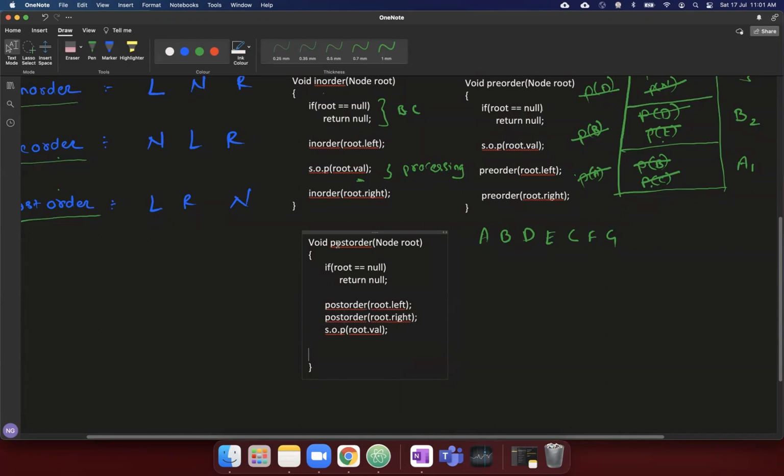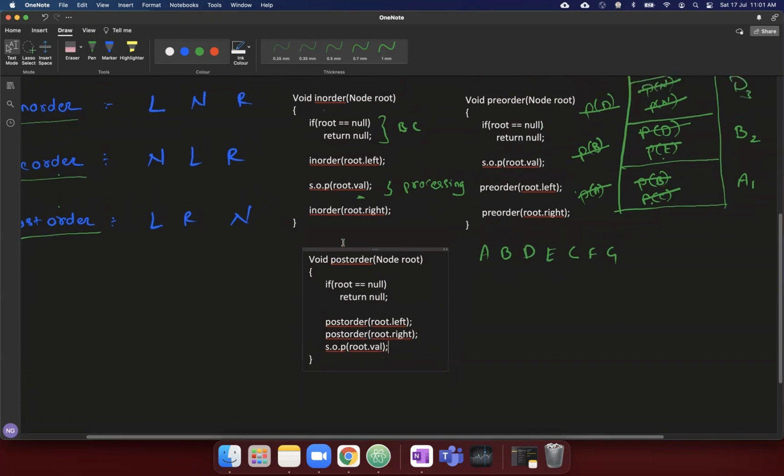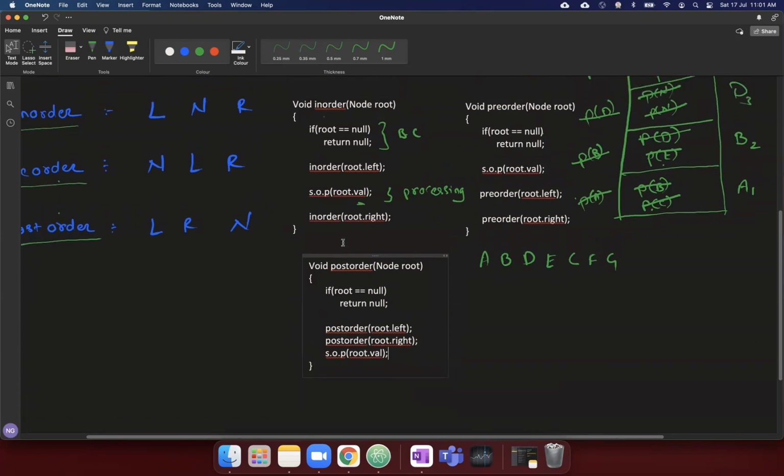Post order right, and you have the value printed. Okay. So you guys can now do the post order sequence.